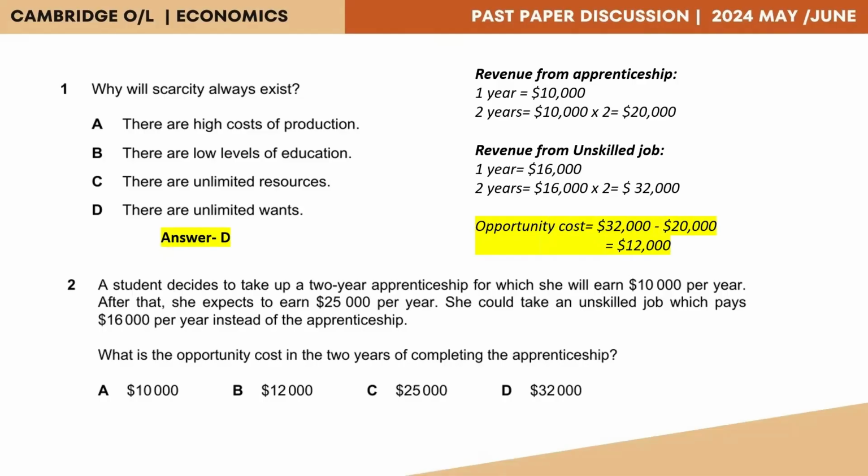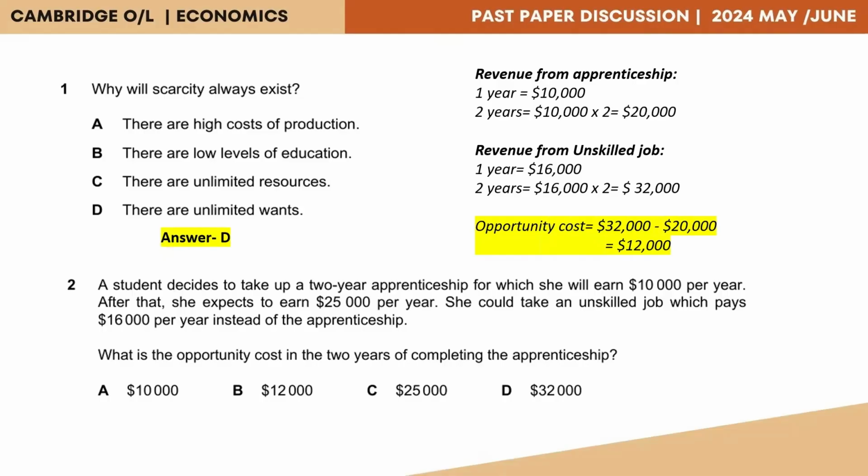However, our opportunity cost is not $32,000 because by engaging in the apprenticeship, we did earn $20,000. So in order to calculate the amount that we forewent from $32,000, we need to deduct what we actually achieved, that is the $20,000 from the apprenticeship. So 32,000 minus 20,000, we will be left with $12,000.